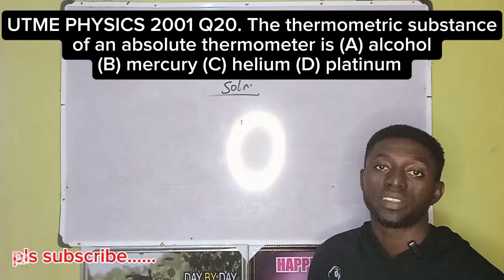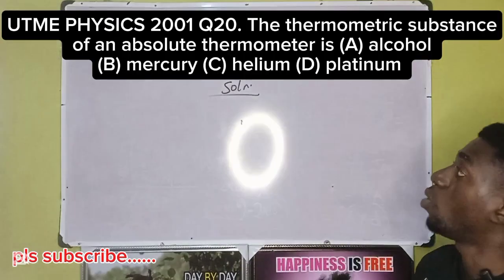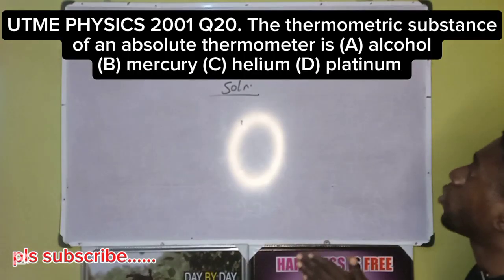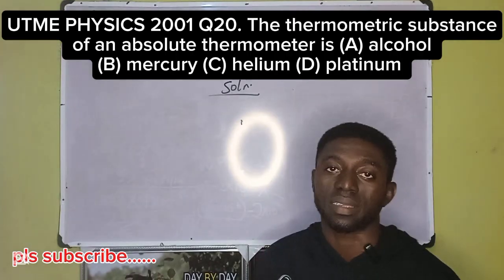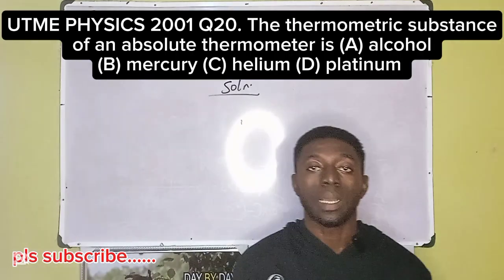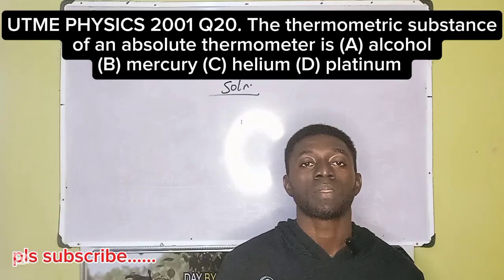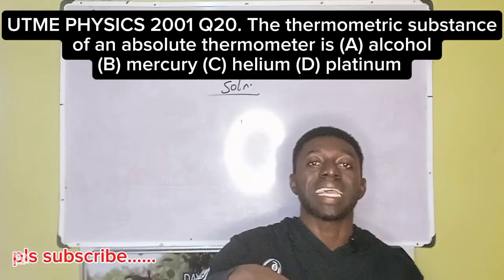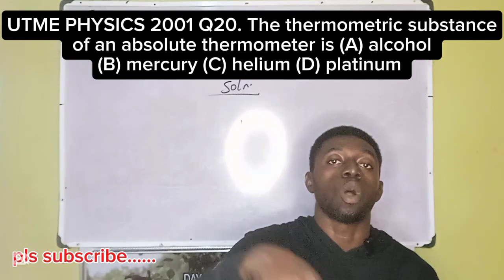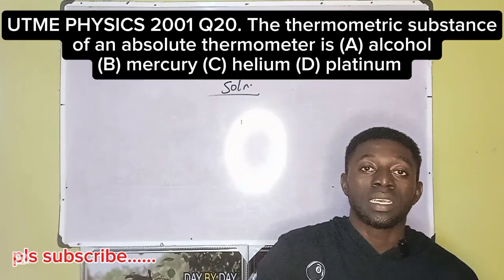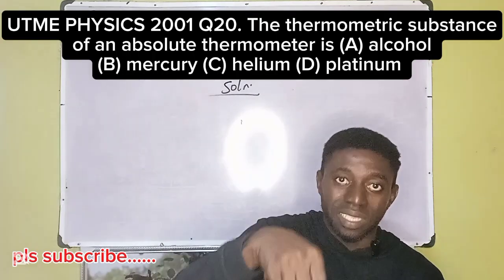Question number 20, JAM past question 2001. The thermometric substance of an absolute thermometer is... Thermometric substance is any material, be it solid, liquid, or gas, that permits the functionality of a thermometer.